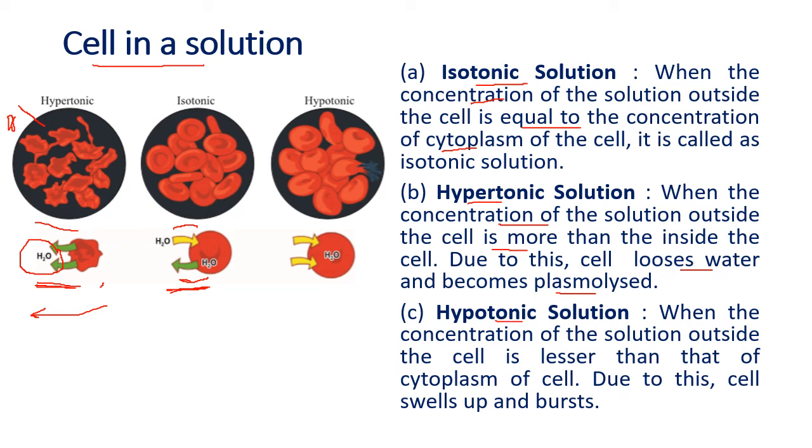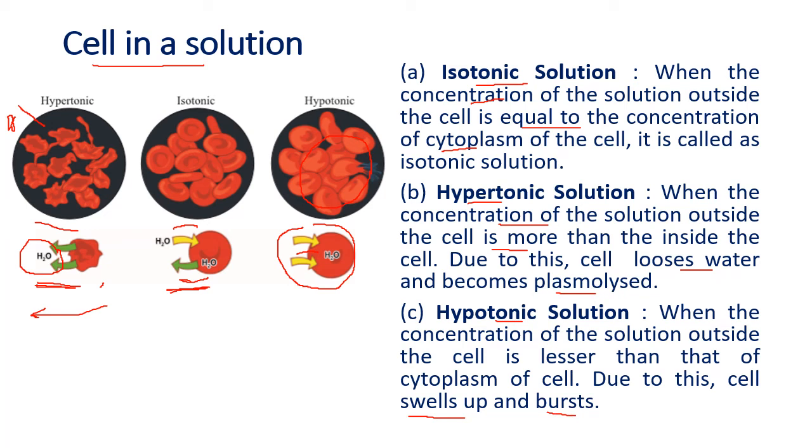Hypotonic means inside the sugar solution is more and water is less inside. Because the sugar is more and water is less, through the semi-permeable membrane, water is moving inside. So the cell is getting a lot of water, and the cell will swell up and burst.